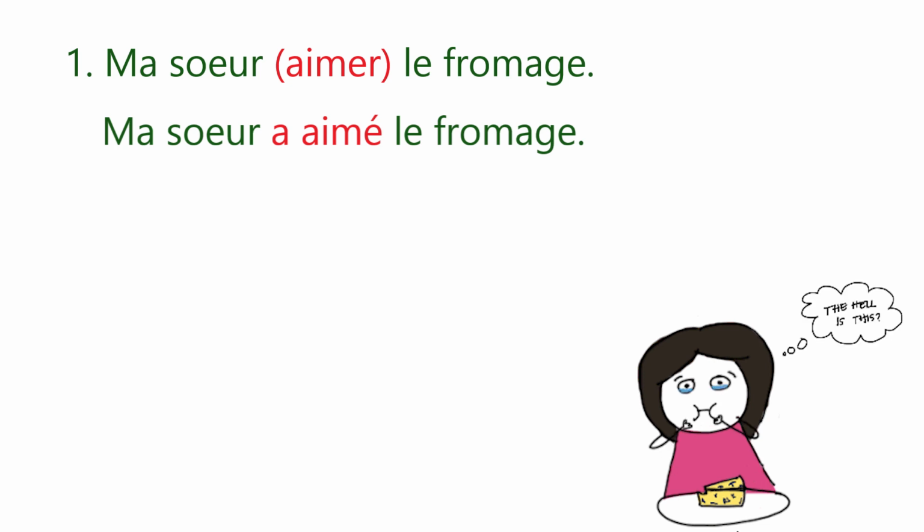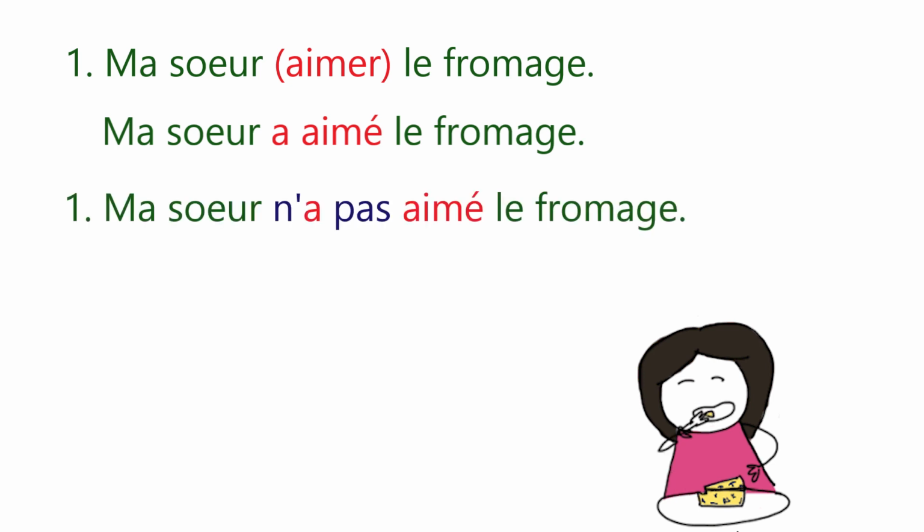After writing the simple sentence, we just need to add ne before the auxiliary verb. Here, we have taken avoir as the auxiliary verb. So we'll write ne before the conjugation of avoir and pas after the conjugation of avoir. So the sentence is Ma sœur n'a pas aimé le fromage, which means my sister did not like cheese.